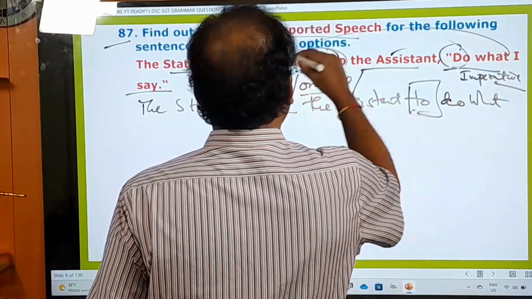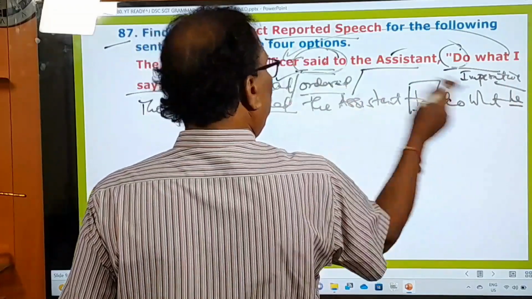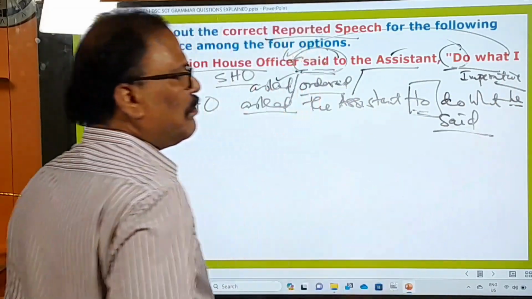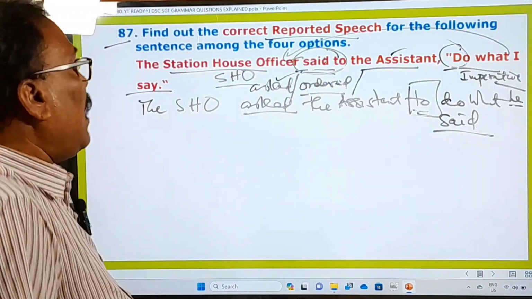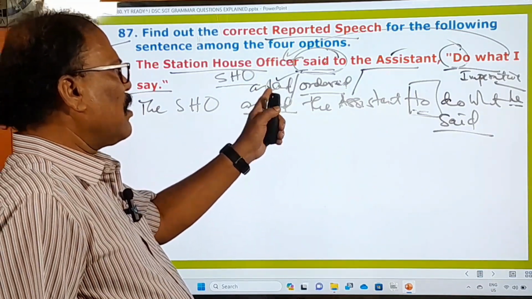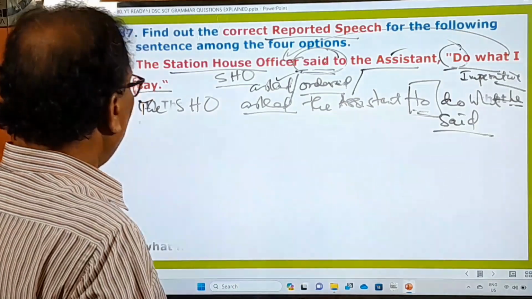I means who? This SHO. So I is turned into he. Say means that is turned into said. To do what he said must be your answer. Then let us check whether this answer is there or not. So you can use asked or ordered according to the context. Please, what are the options given here?